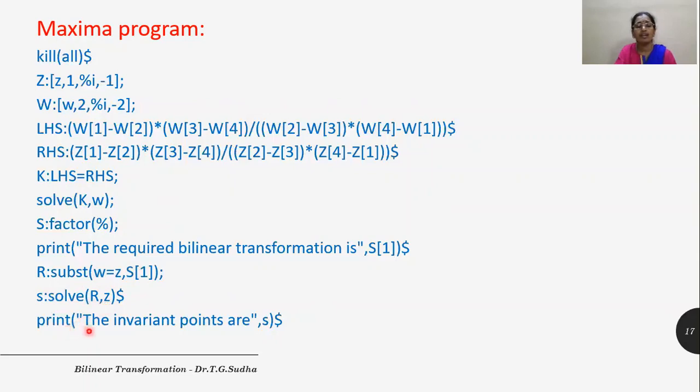So we give the print command. The invariant points are, the previous output is stored as small s. So here you write small s, and finally the dollar.